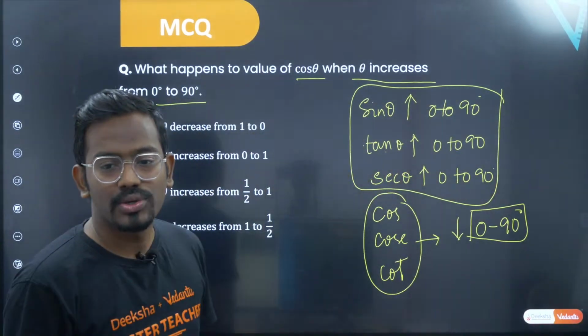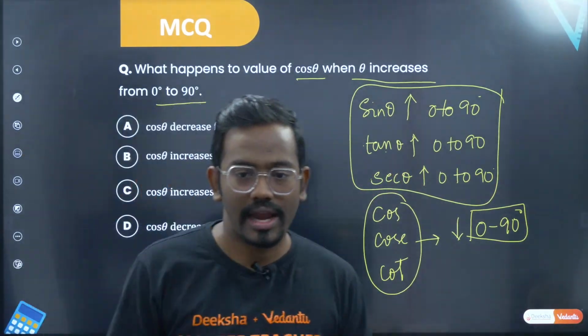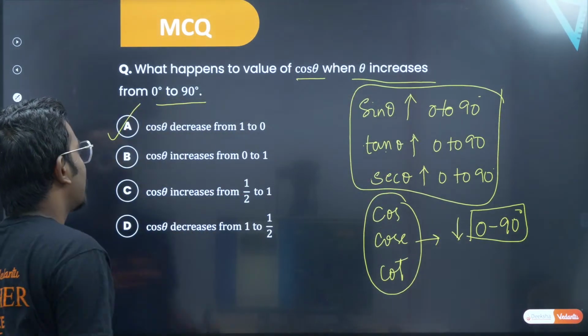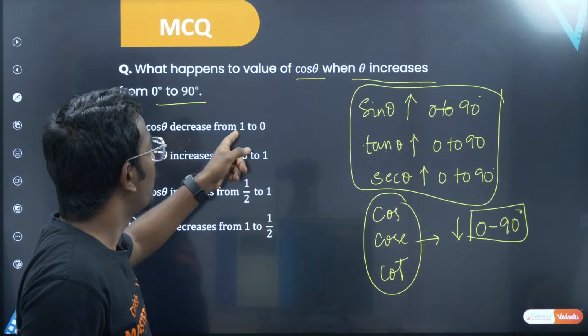Hope this is clear. So Hina Kausar and Netra Narayan, both of them have given the right answer. Option A is correct. Cos theta decreases from 1 to 0.